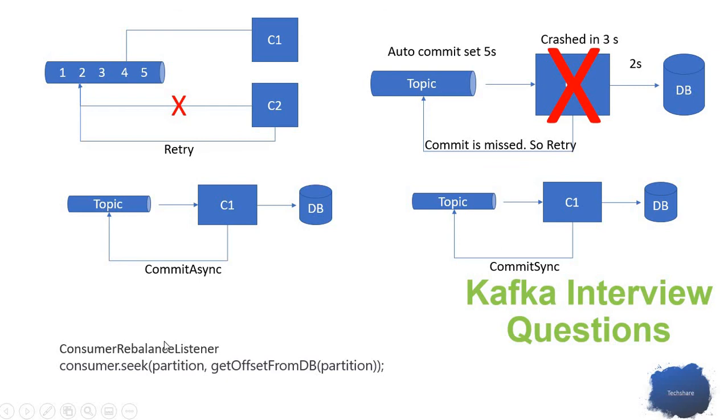After rebalancing, when the consumer starts reading from the topic, it will process from the next message. It won't start again from the first. So this is another way of maintaining the offset in any topic. These are different ways of maintaining the offset.